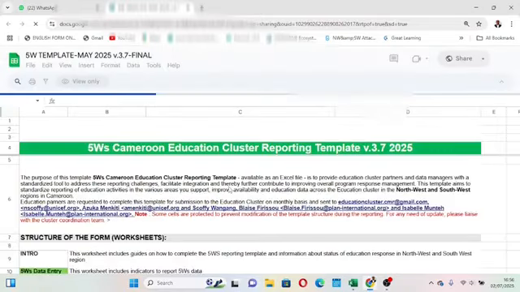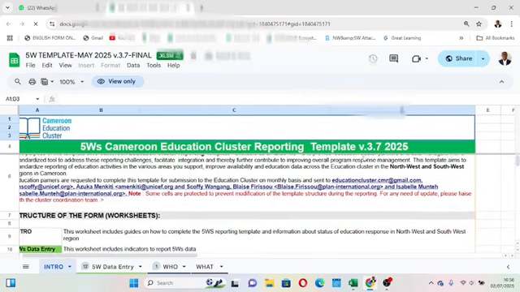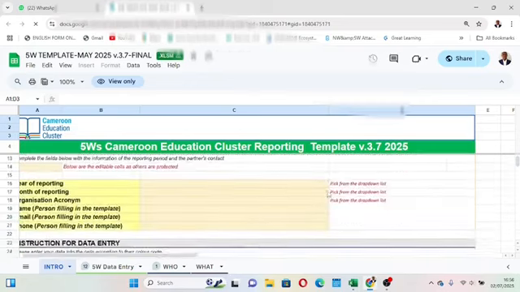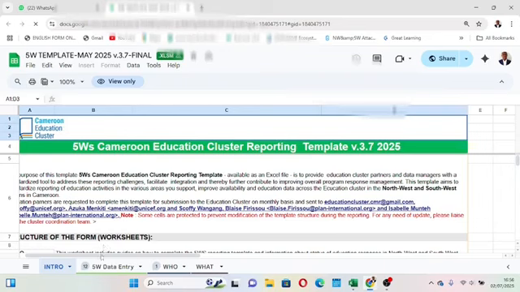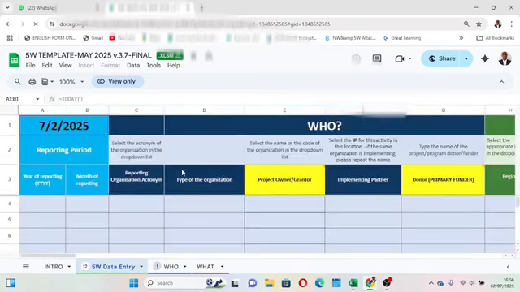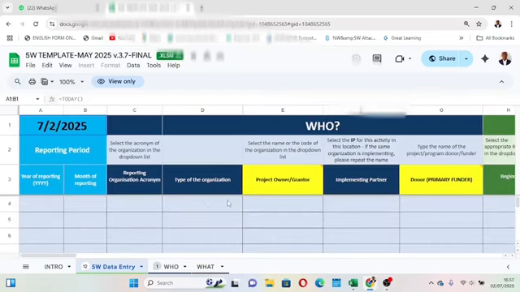Once you click on that link, it opens up on another space on your browser. This is it here. 5W Cameroon Education Closer Reporting Template, version 3.7, 2025. So this is where we are. Okay, here, right inside your Google Sheet, you cannot start answering this report here. This is Google Sheet. This is online. Okay, so if I come to 5W here, you see this is the report actually, but you cannot start answering it here. If you answer this report here, it will remain inside this system.